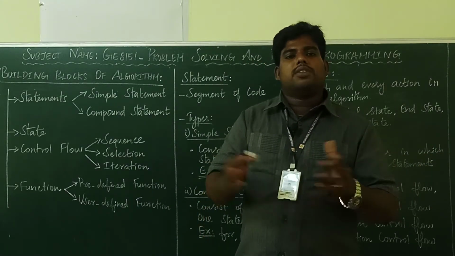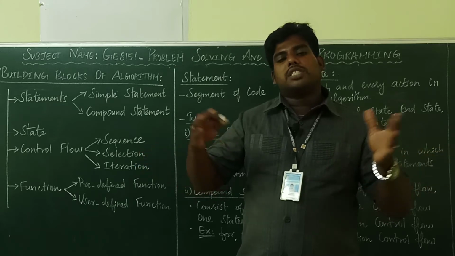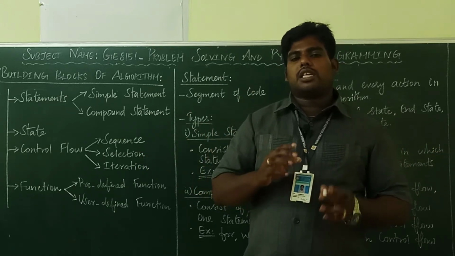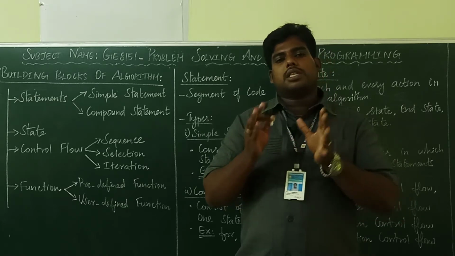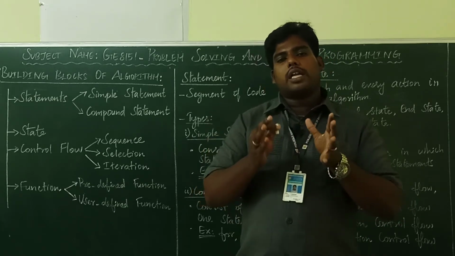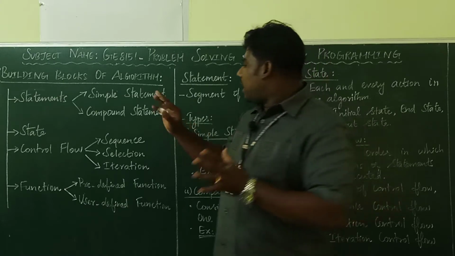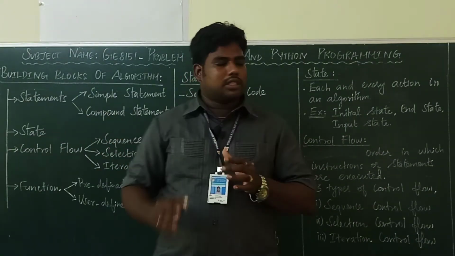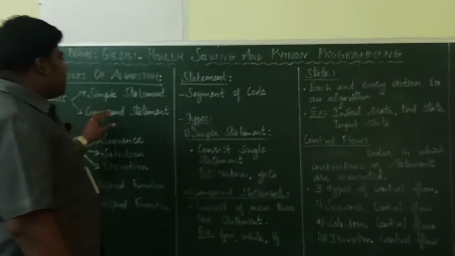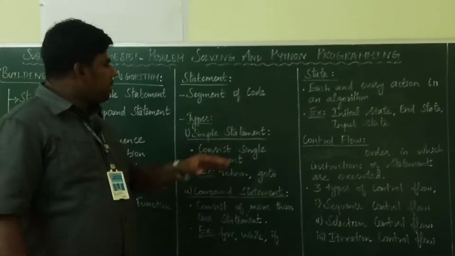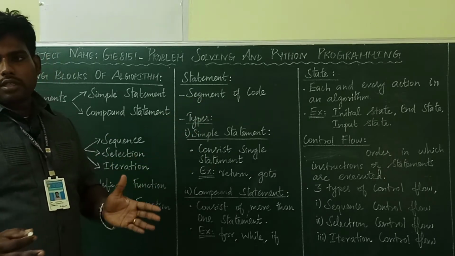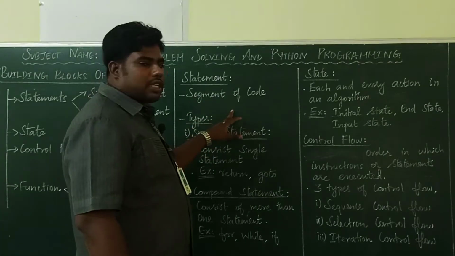Control plus A will select the content. Like that you are giving the commands. So statements are a collection of instructions. That means segment of code. What is segment of code? It's a collection of commands or collection of instructions.